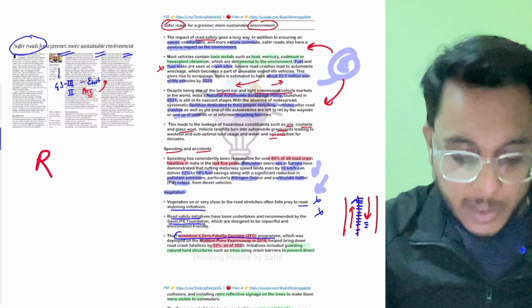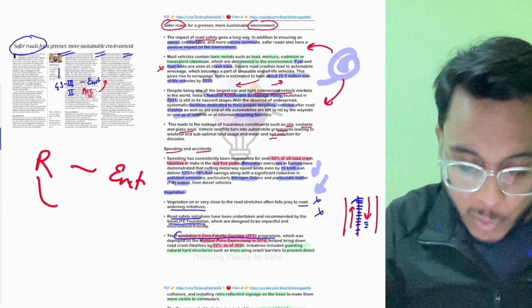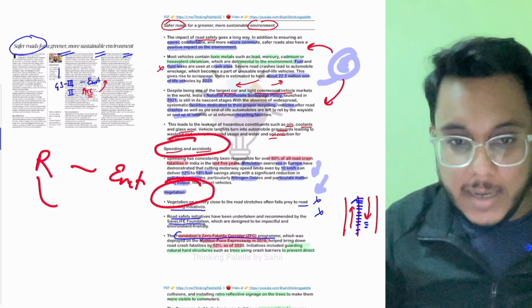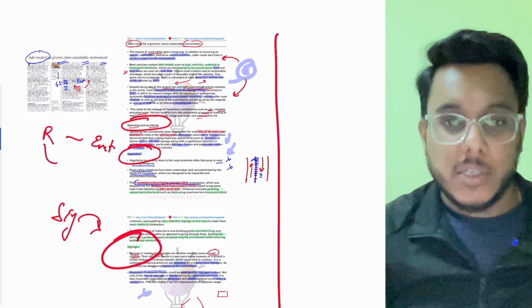So basically, we need to make the roads safer, and by that we will be able to make the environment safer. To make the roads safer, we need to focus on these things. Number one, speeding is to be addressed, vegetation is to be deployed, and signages are to be deployed. So these are some innovative solutions that have been given. So this is all, guys, about this article.